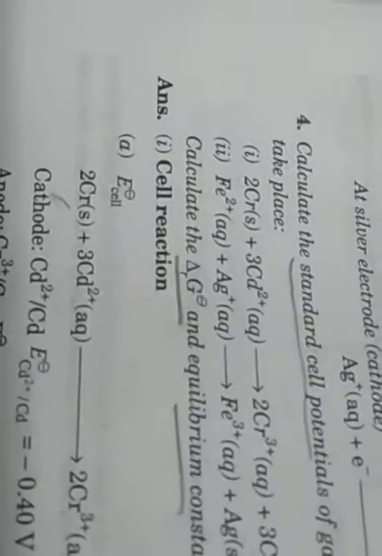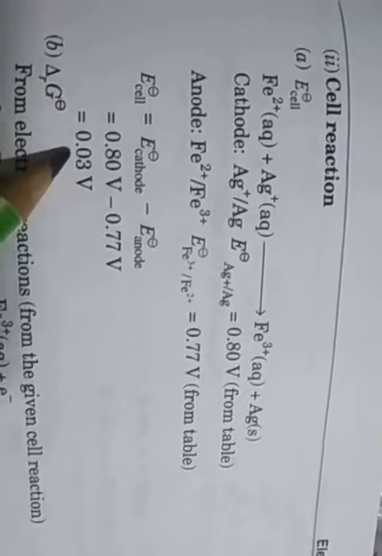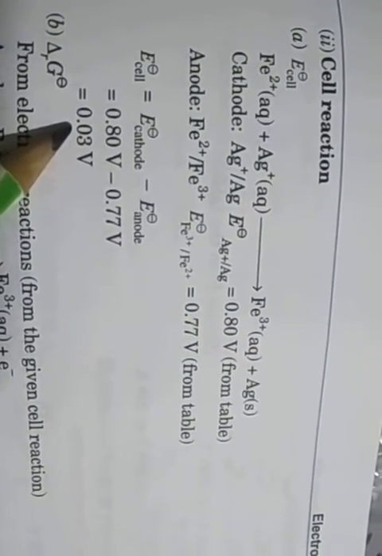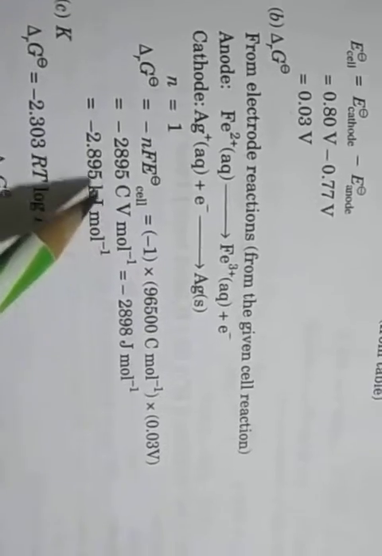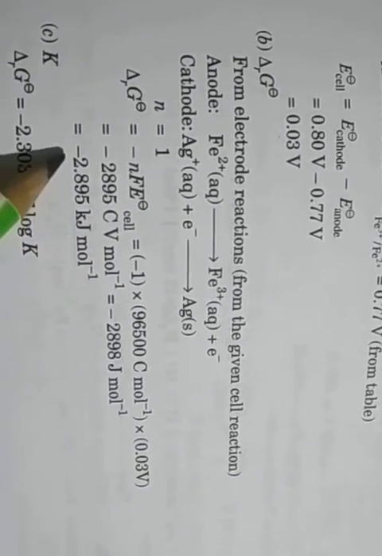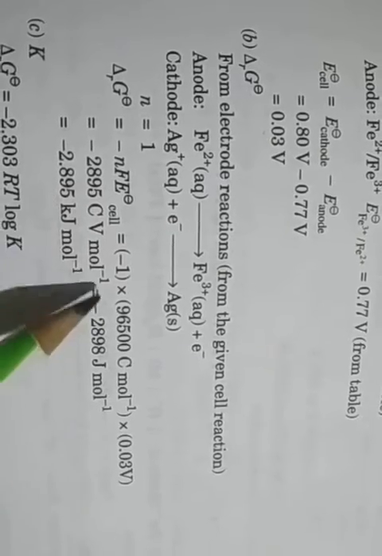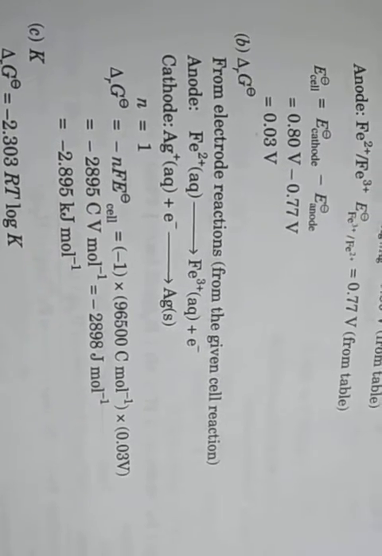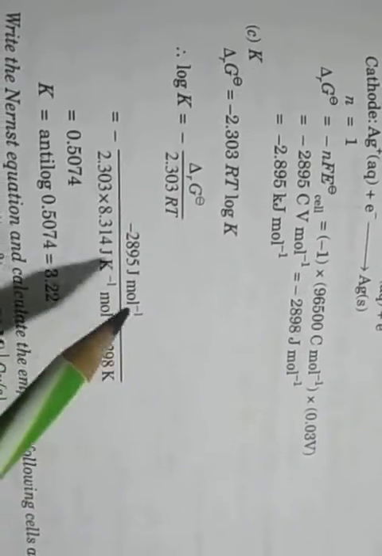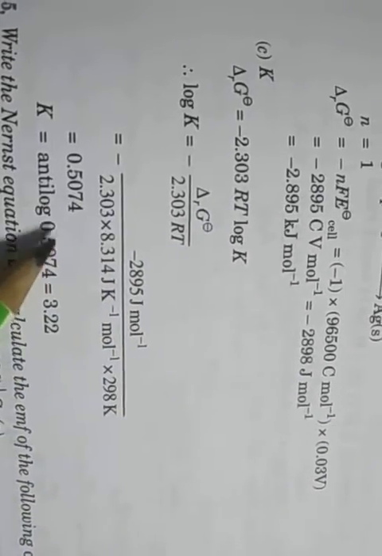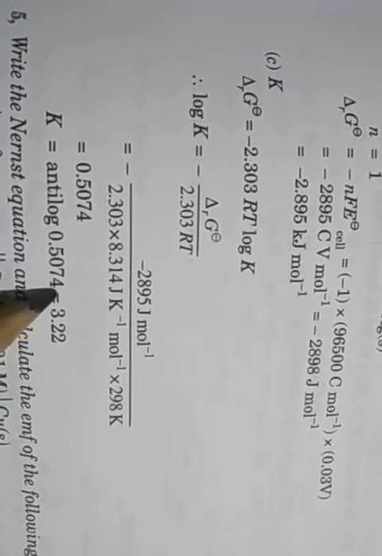Only for checking your answer. For the second equation, the cell potential value answer is 0.03 volt, and then delta G is equal to minus 2.895 kilojoule per mole. But first you write it yourself, and then after that you check whether it is correct or not, and then the K value. Anti-log is not necessary, you can directly write the log K value. Okay, so your choice. In board exams also, the log and anti-log table is given, whenever this question comes.